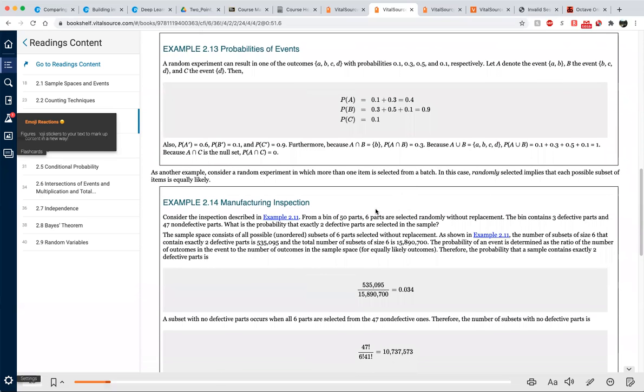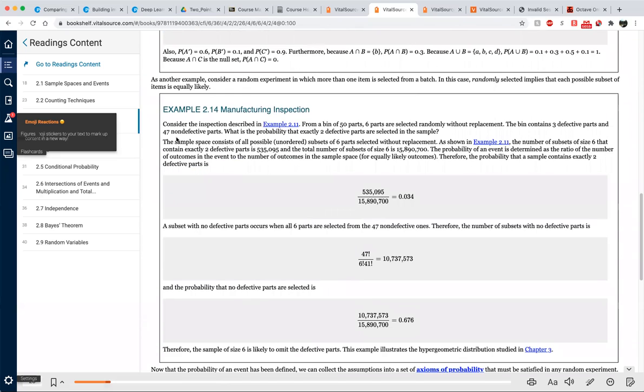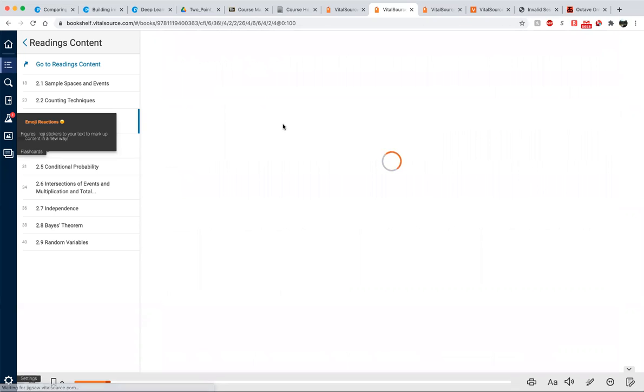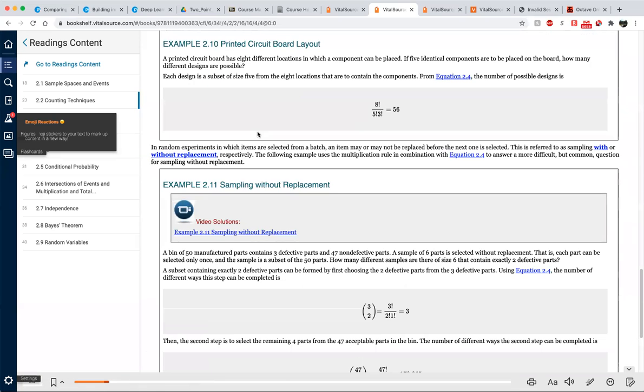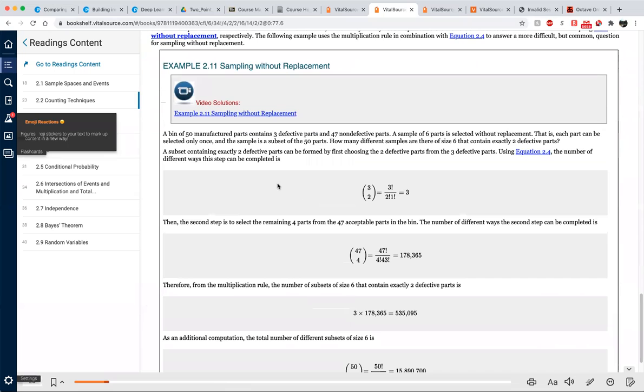Now example 2.14, manufacturing inspection. Consider the inspection described in example 2.11. Was it 2.11? Let's see, 2.11 is this. Remember, sampling without replacement. A bin of 50 manufactured parts contains 3 defective parts and 47 non-defective parts.